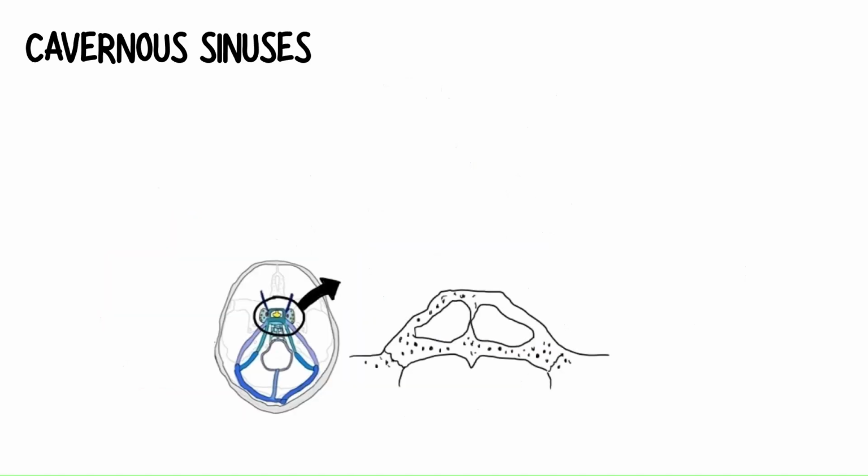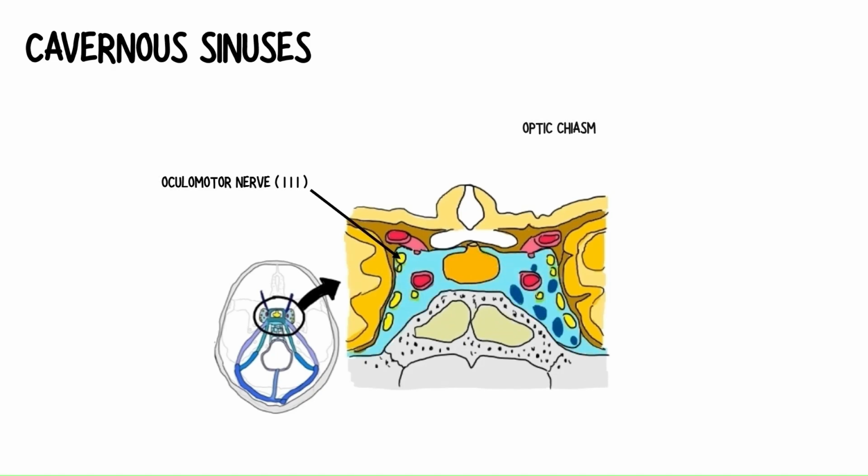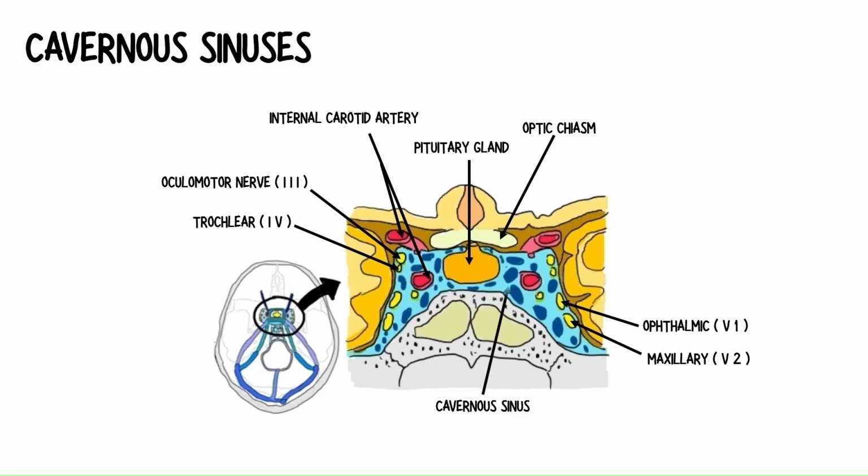If we focus on the cavernous sinus, we can see that several anatomical structures, including some cranial nerves and their branches, also pass through the sinus: the oculomotor nerve, trochlear nerve, and the ophthalmic and maxillary branches of the trigeminal nerve traversing the sinus, the abducens nerve, the internal carotid artery accompanied by the internal carotid plexus, then the pituitary gland that lies between the two paired cavernous sinuses.